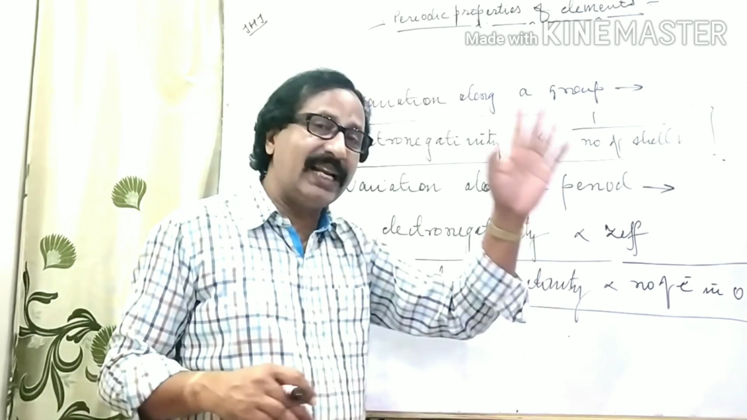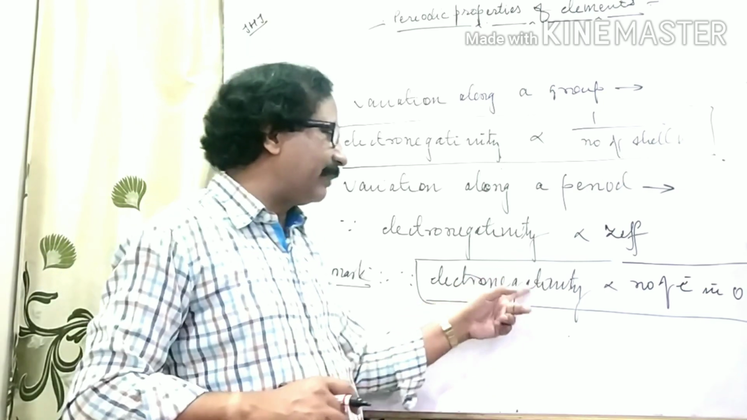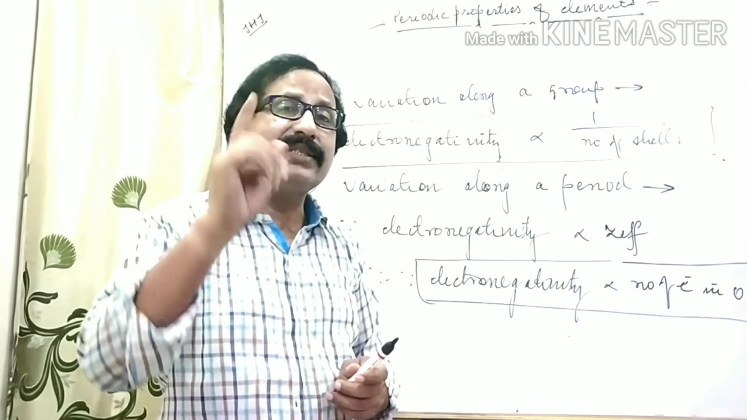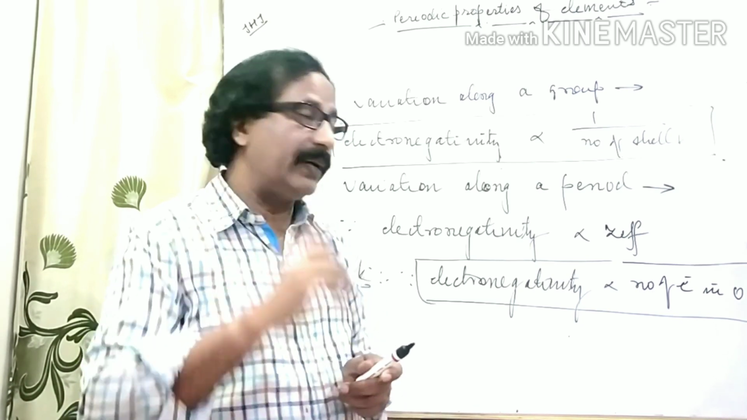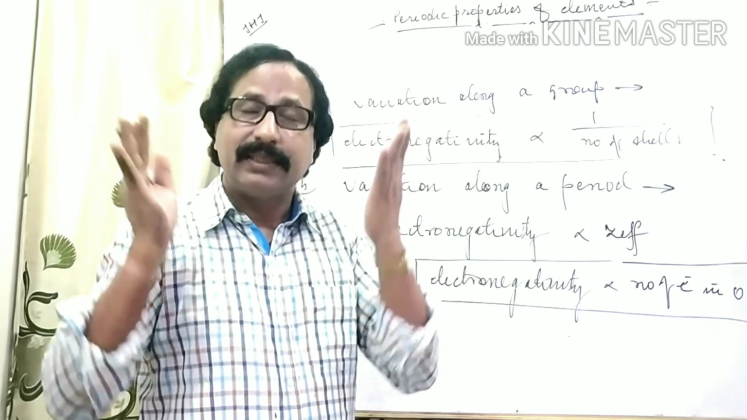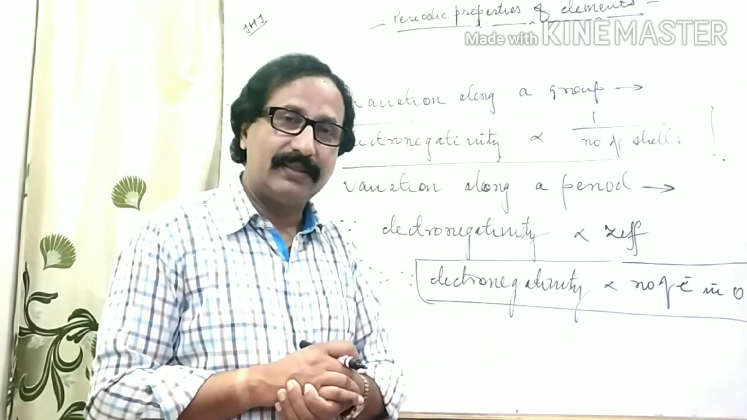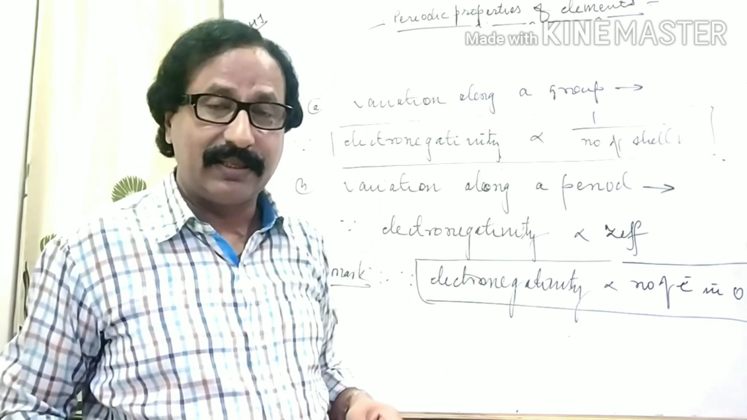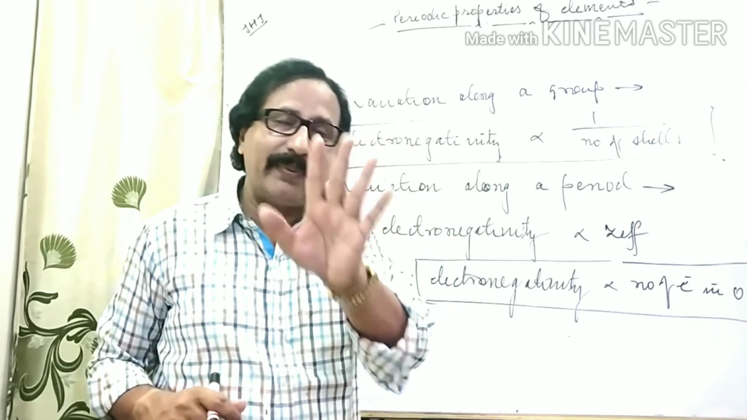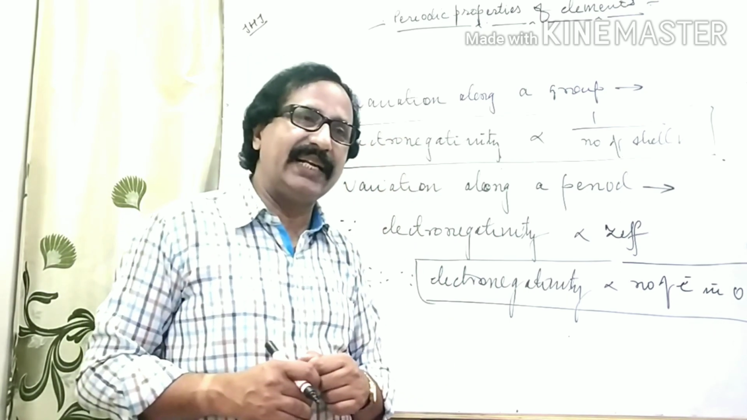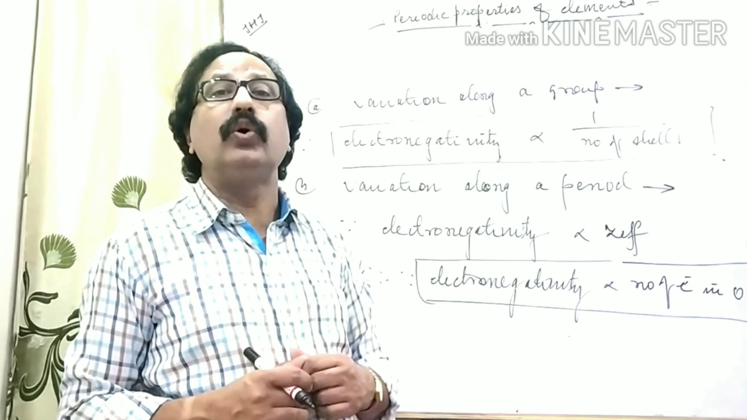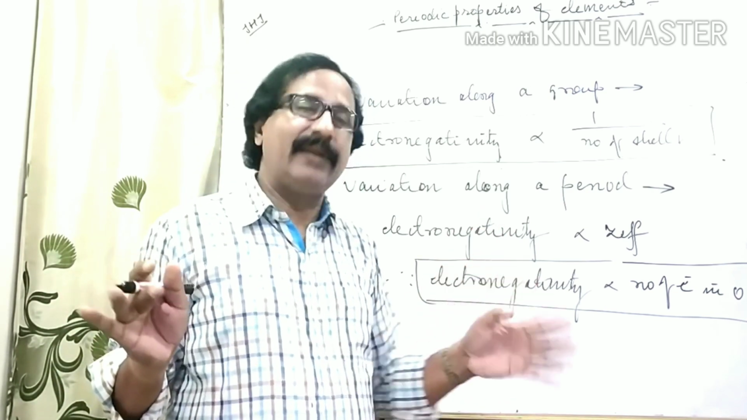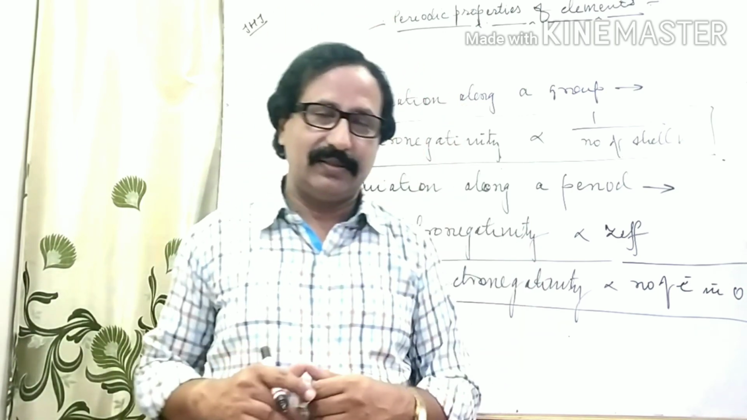And on the basis of this relation, we can declare that the halogens are the most electronegative elements in the modern periodic table, because halogens have the maximum number of electrons in their outermost shell, and this number is 7. Hence, we can declare that halogens are most electronegative in nature. Clear?